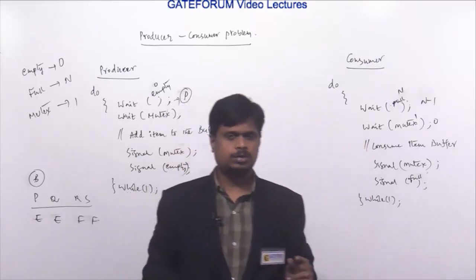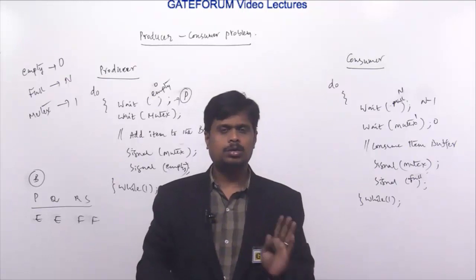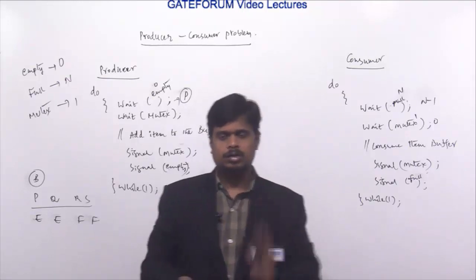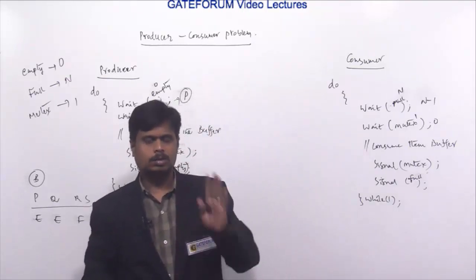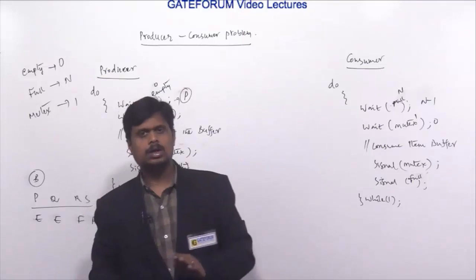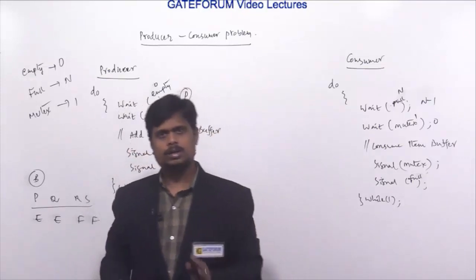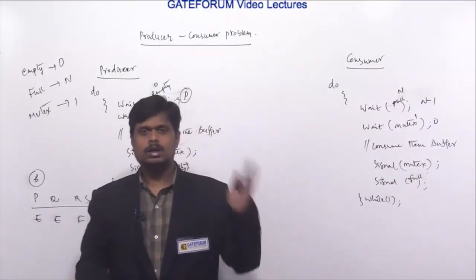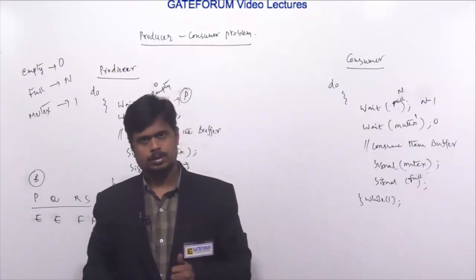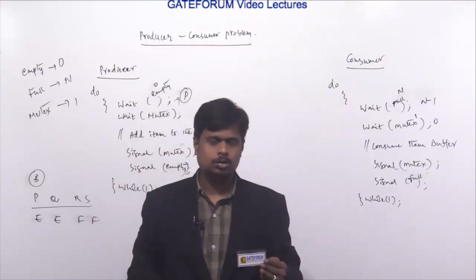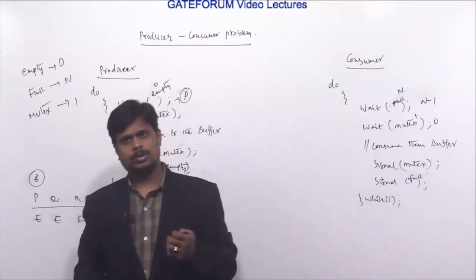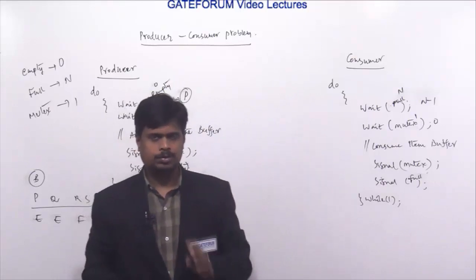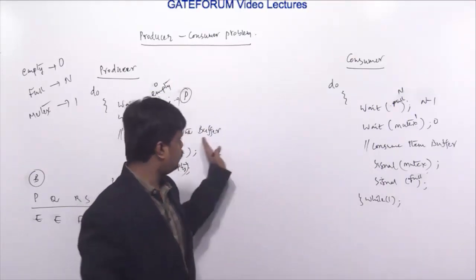According to the producer consumer problem statement, the producer is not allowed to produce items into the buffer when the buffer is full, and the consumer is not allowed to consume an item from a buffer which is empty. But here the buffer is empty, right?